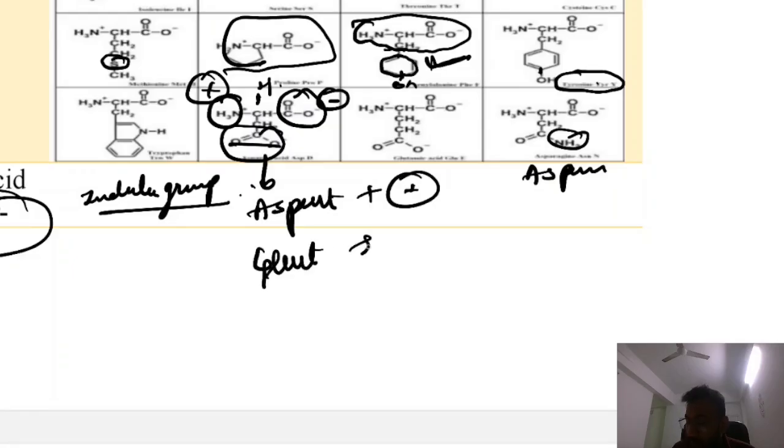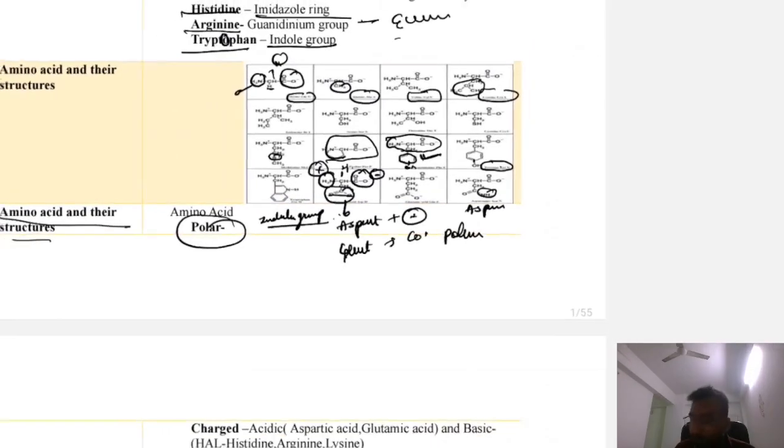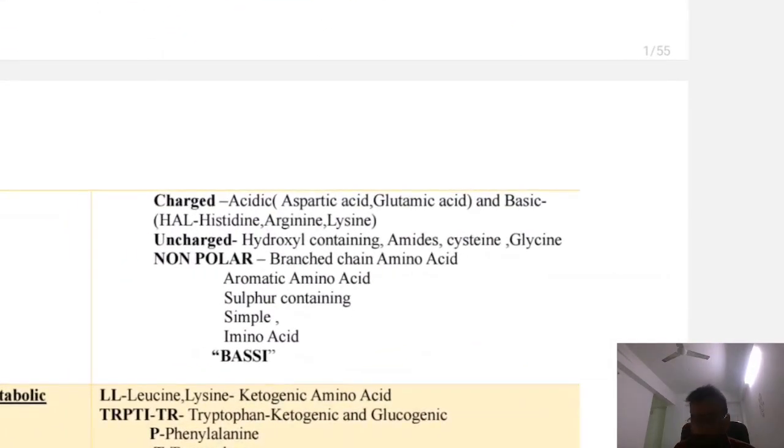Glutamic acid, if you increase one more COOH, so that is glutamic acid. So both have the polar. Okay, are you getting my point? Acidic and basic amino acid are polar because of extra COOH or extra NH2. Okay. Now, what is uncharged amino acid?